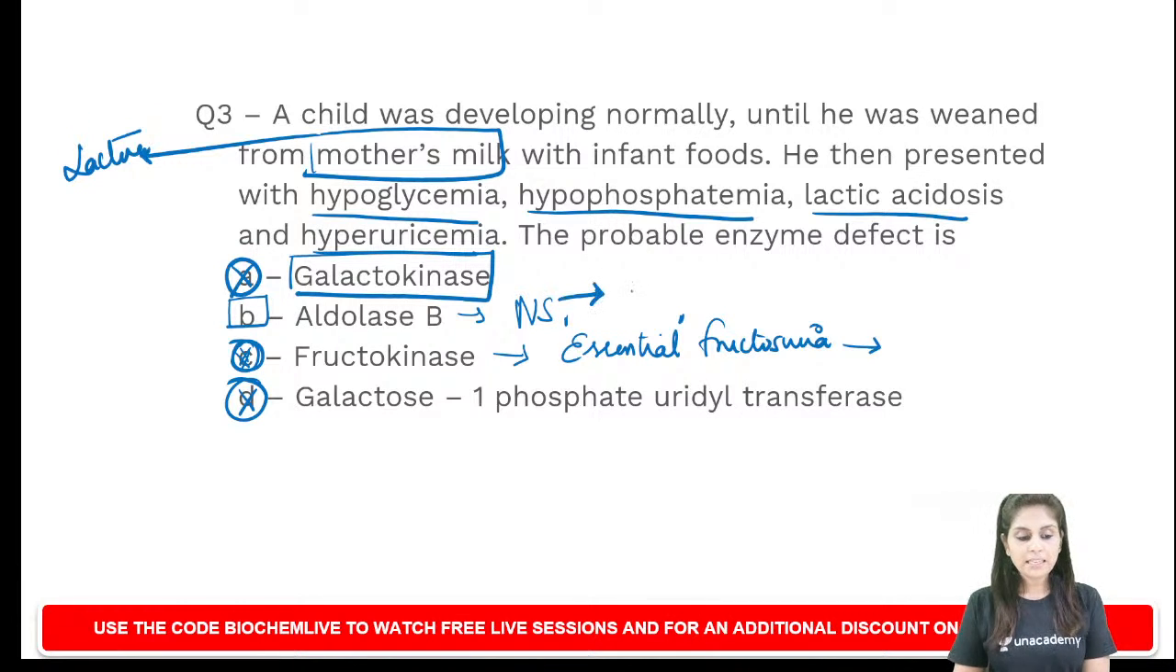And aldolase B defect is called hereditary fructose intolerance.